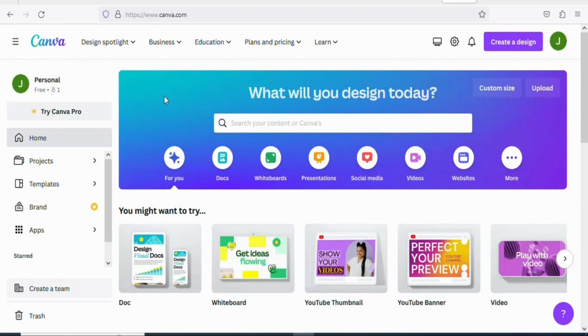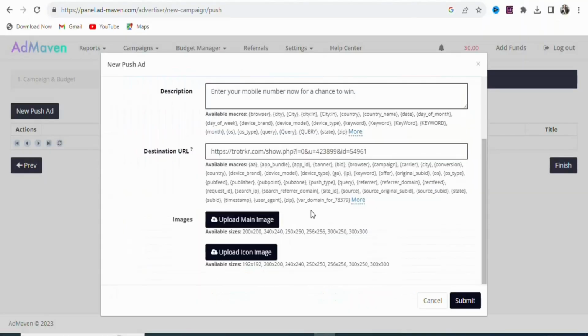Canva is a graphic designing website that you can use to design anything that you want. When you come back on your ad, you can see they have image sizes that they want. You can see it right here: 200 by 200 pixels, 240 by 240 pixels, 250 by 250 pixels, and the rest. So you have to design an image of this size so that you can upload it onto the platform.